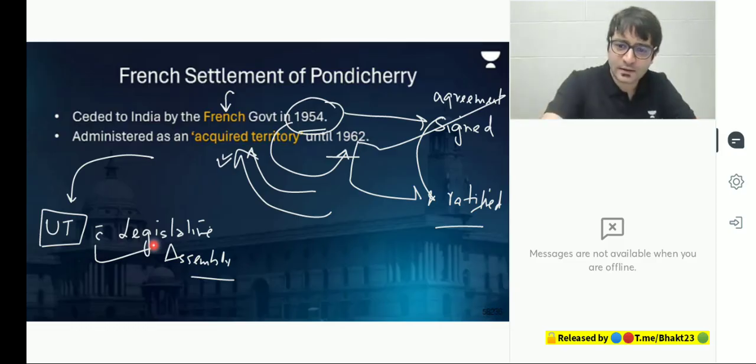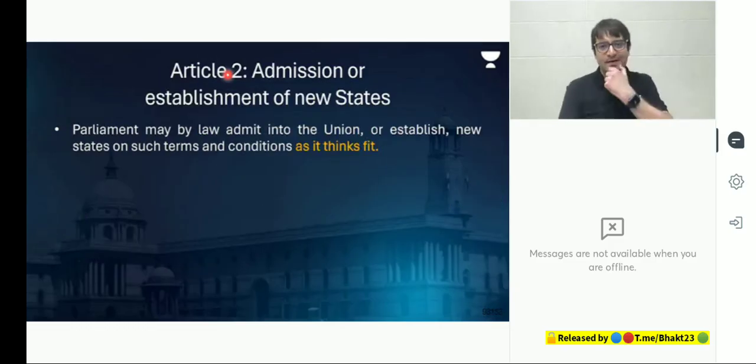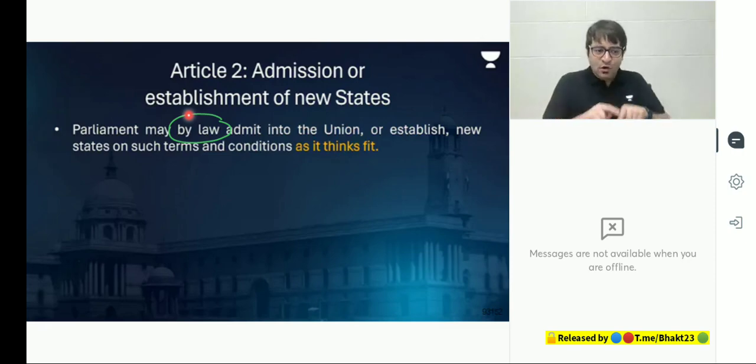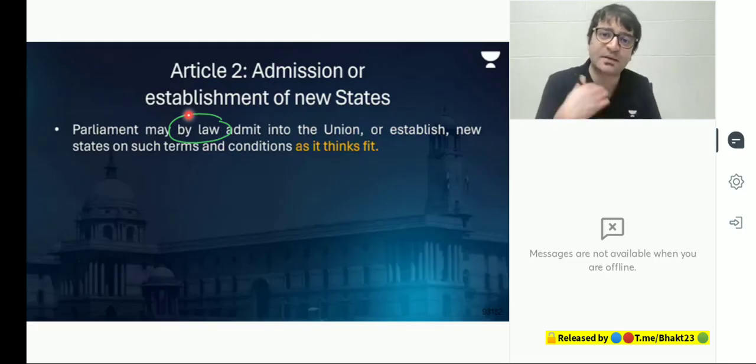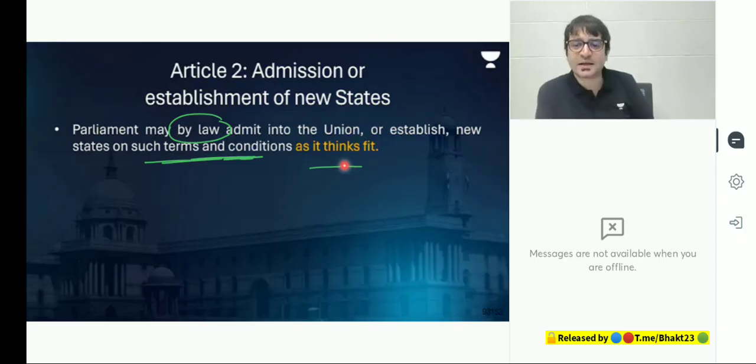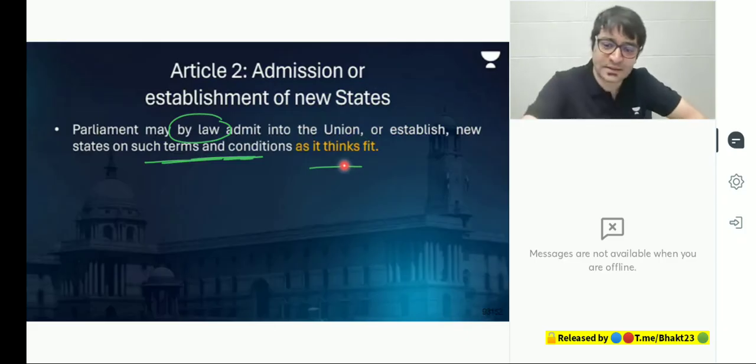Okay. Now let's look at Article 2, admission or establishment of new states. The Constitution says under Article 2, Parliament may. What can Parliament do? It can enact a law, it can pass a law. And through this law, it can admit into the Union or establish new states on such terms and conditions as it thinks fit. And the classic example of this is Sikkim. But understand Article 2, Parliament may. What can Parliament do? It can pass a law. Through this law, it can admit into the Union of India or establish new states, but on such terms and conditions as it thinks fit. And the example is Sikkim.